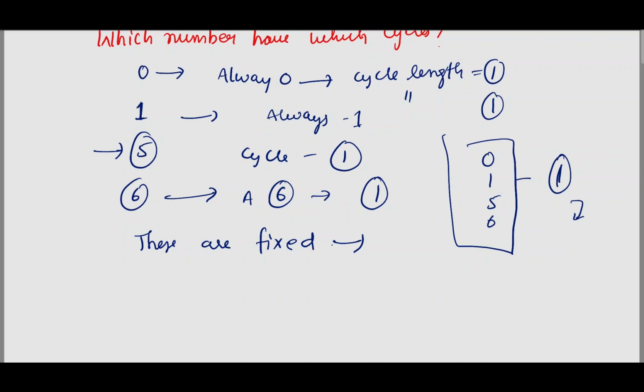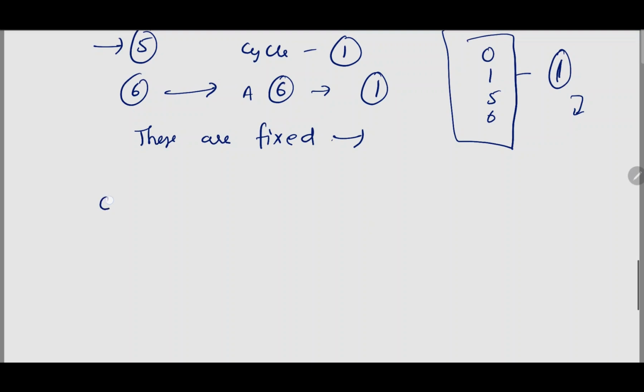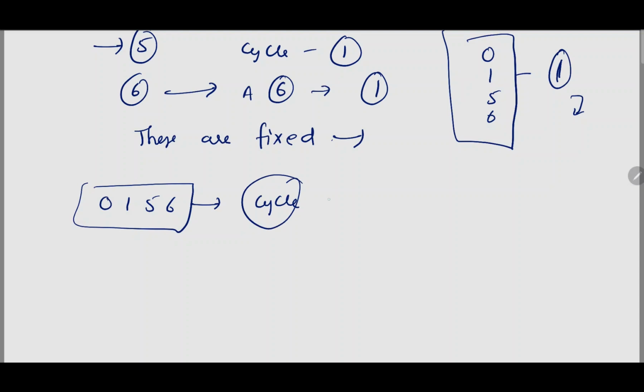So before learning the cycle of 2 or 4, you must understand why some numbers don't have a cycle at all. There are fixed last digit numbers. So these 0, 1, 5, 6, these fixed last digit numbers don't have cyclicity, but it will have only one. That is one only, so it is equal to not having a cyclicity.